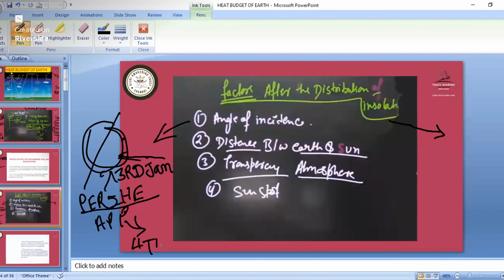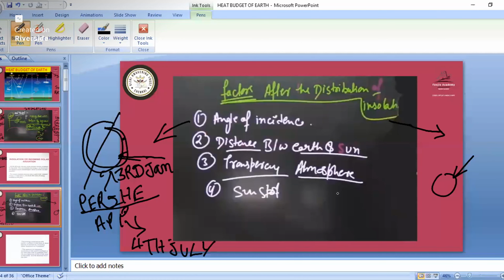If the Sun is near, the Earth receives more sunlight, and if the Sun is farther, it receives less sunlight. So that also affects the temperature distribution.